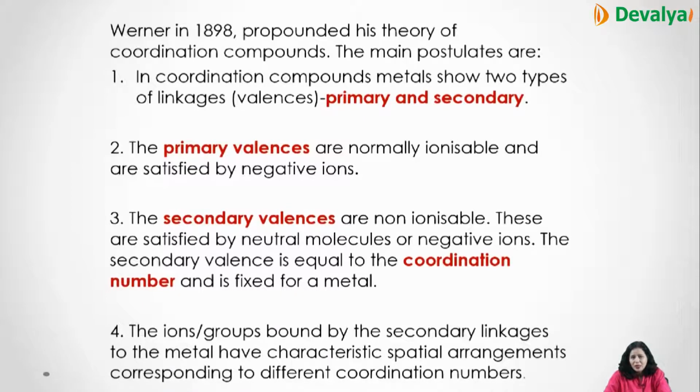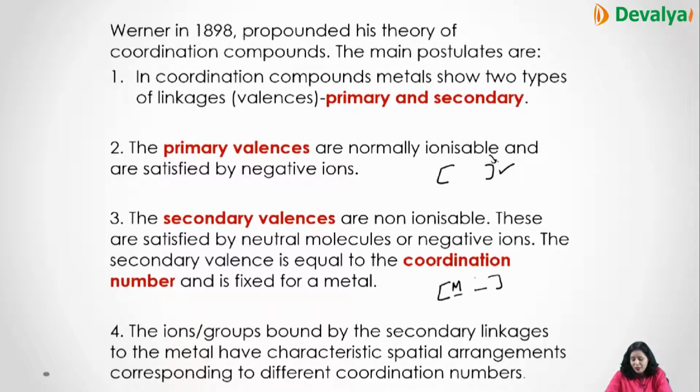Primary is ionizable and is satisfied by negative ions. The ions present outside the coordination sphere are the primary valency. Secondary valency is the one present within the coordination sphere, that is called the coordination number.